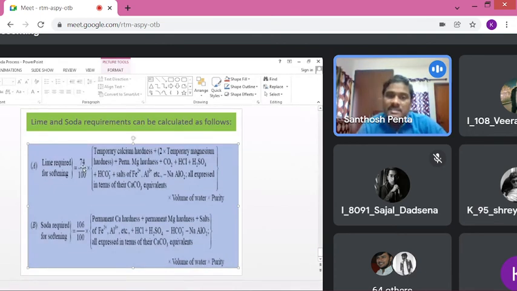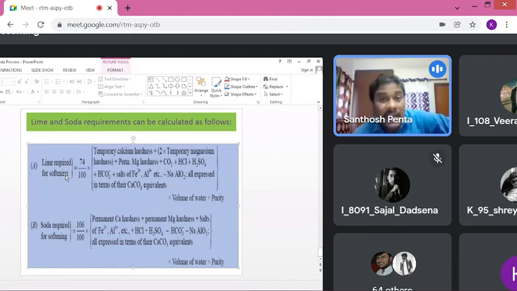So hence it is incorporated in the lime. Then minus NaAlO2. Why minus NaAlO2? Because sodium aluminate is one of the coagulants. If it is added to the water sample, it is going to produce aluminum hydroxide and sodium hydroxide. If excess sodium aluminate is there, the excess sodium hydroxide may be equivalent to 1 mole of soda.